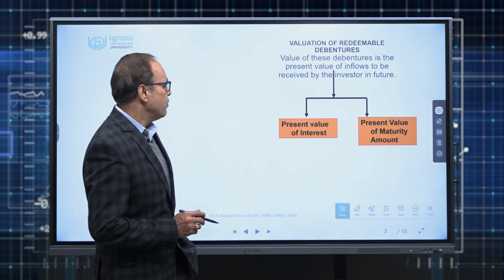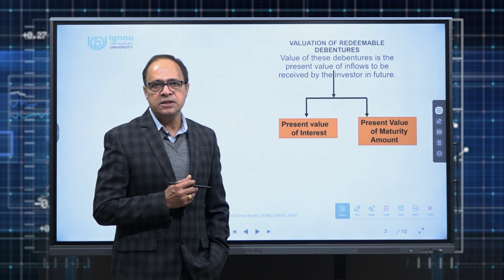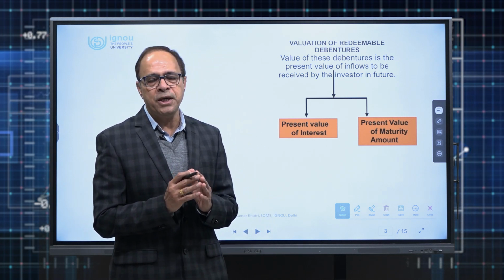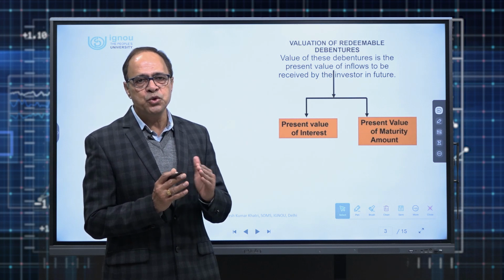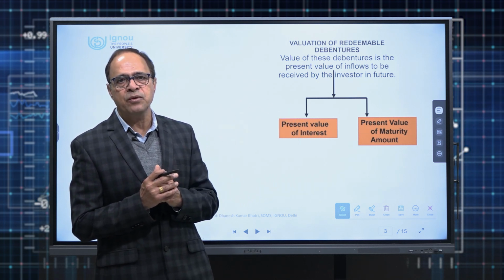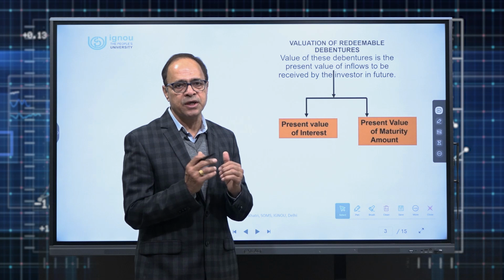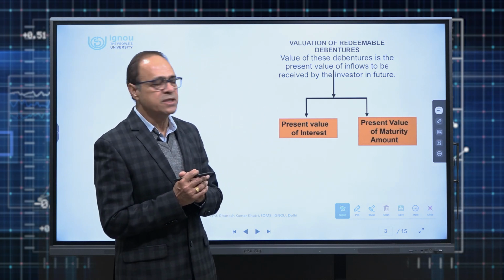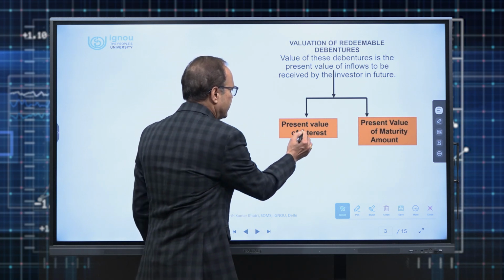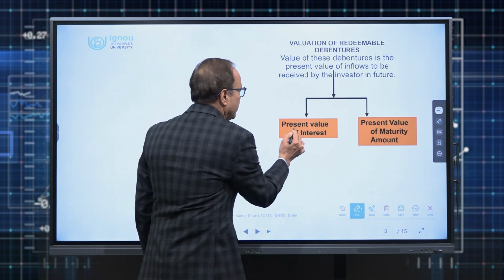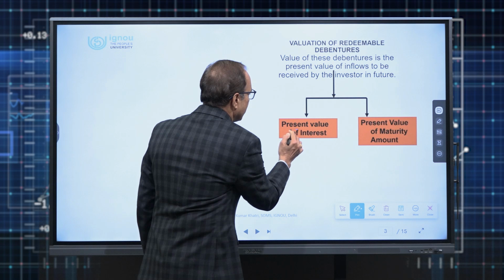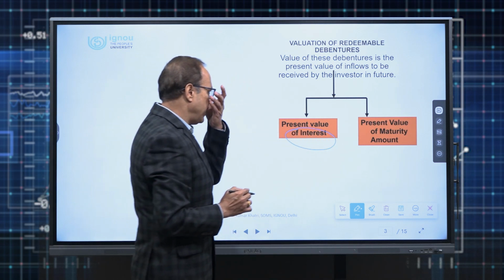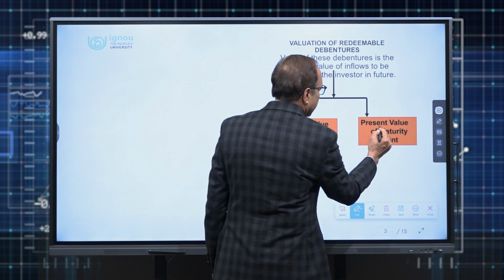Whenever a person is going to buy the debentures of a particular company, he is ready to pay the present value of future income likely to be generated from the debentures. Now what is the future income? The future income which he gets by investing in a debenture is, number 1, the interest amount. Every year the debenture holder will get the interest, and at the end of the maturity period he will get the maturity amount also.